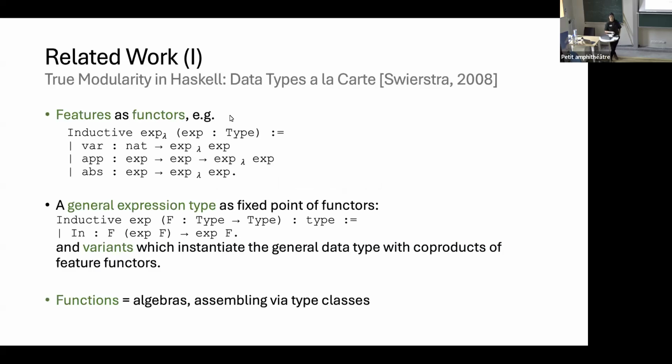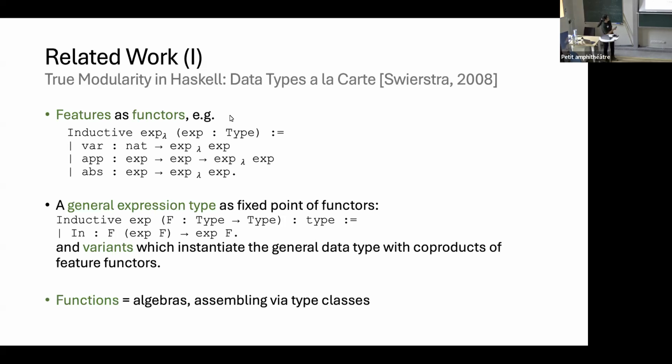If we look at, for example, Haskell, there are approaches out there, like the data types à la carte approach by Swierstra. In this example, features are defined as functors. So for example, an inductive data type for lambda expressions would be modularized, parameterized by this X of type, which I then use in the case of application and in the case of abstraction.